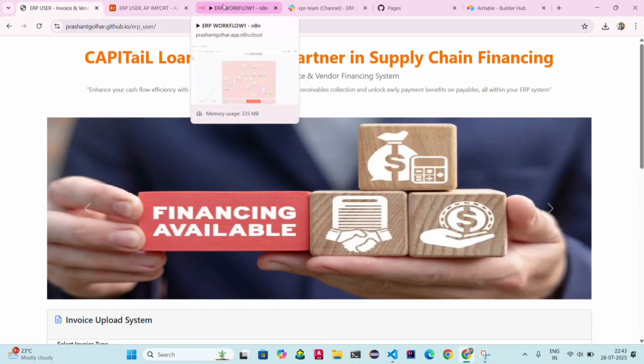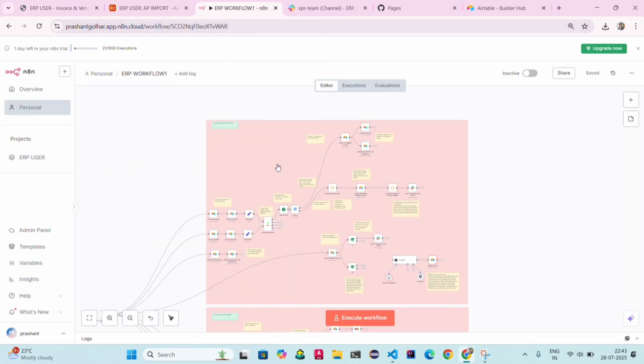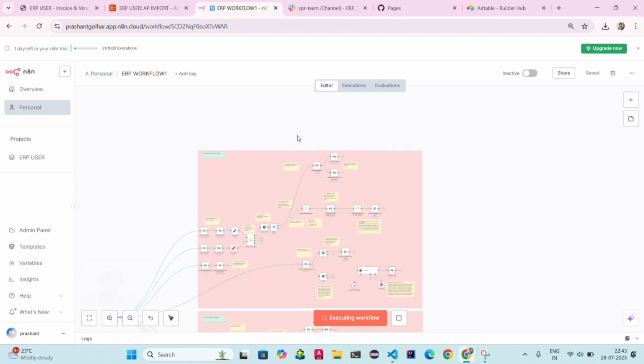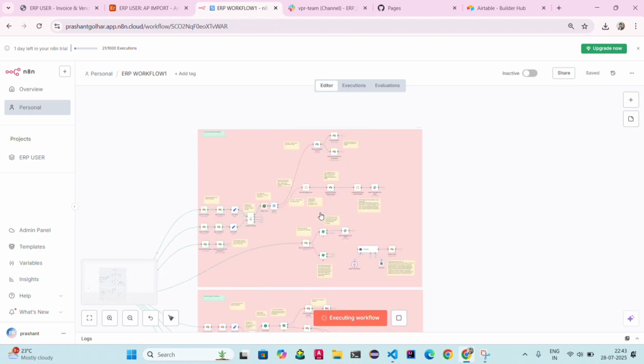Now let's consider I am an ERP user. Now I execute the workflow. Once ERP user clicks on the execute workflow, trigger will be activated and it will execute. Okay, you can see here step by step.